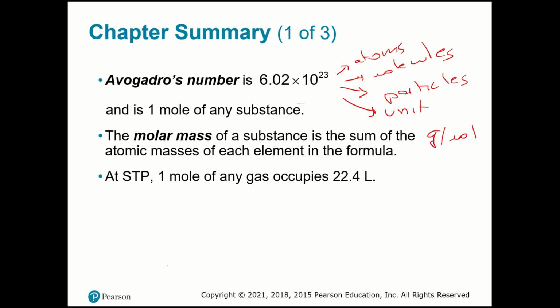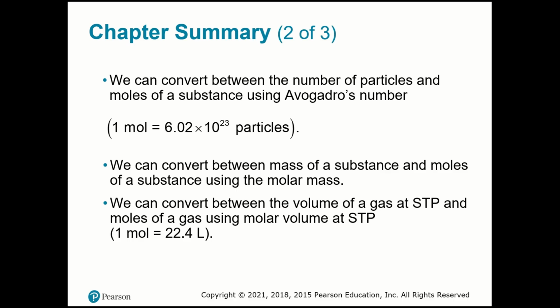It's the atomic mass of each element in the formula, so you put it all together. Just remember, when you have a parenthesis like NO3 with a 2, we need to multiply each element by 2. At STP conditions, 0 degrees Celsius and 1 atm, 1 mole of any gas occupies 22.4 liters. You convert between the number of particles and moles using the Avogadro number as a unit factor.